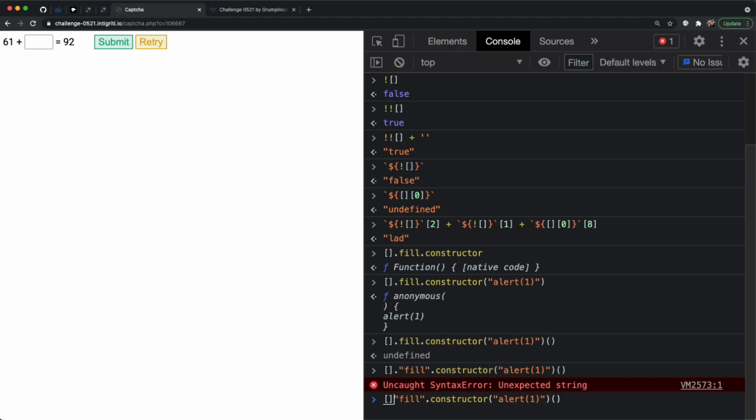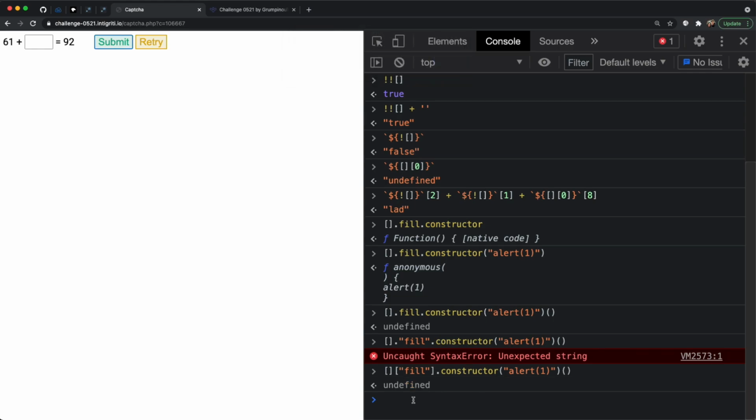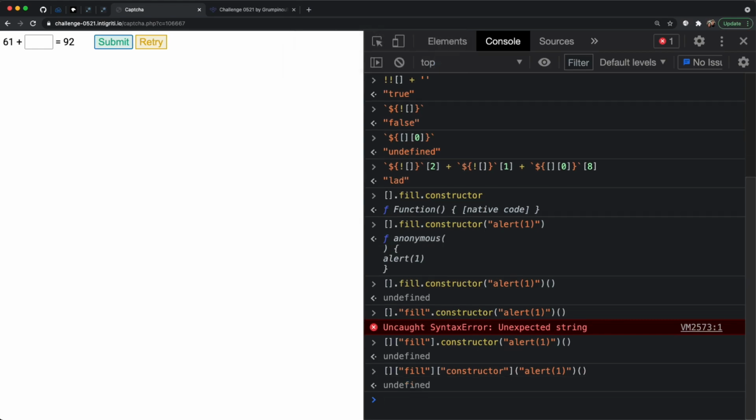However, there is a syntax that you can use that does take a string, and that is this square bracket syntax, right? So if we do the exact same thing here, and we pass in fill, you see it worked, right? But in this case, we got a real actual string to be the value of fill. So now we'll do the exact same thing, but we'll do that for the constructor. And now we can execute that.